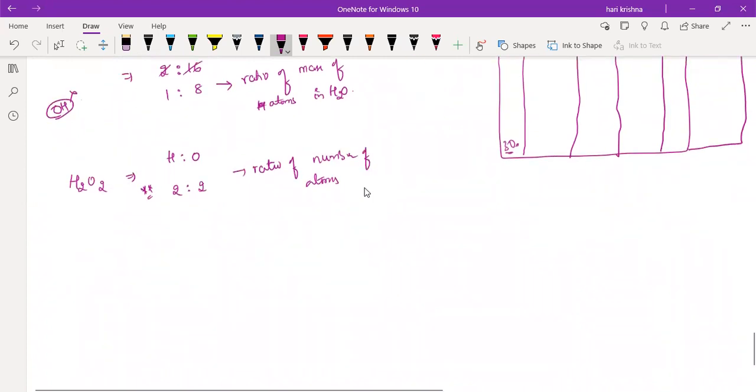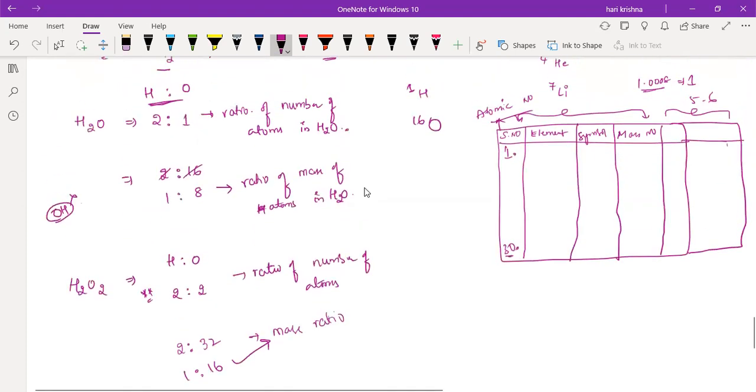Sir, what is the mass ratio then? 2:32, which equals 1:16. Now H2O2 is a different compound and H2O is a different compound, right? Yes, sir. Because of that only we got different mass ratios. H2O2 is a different compound than H2O.